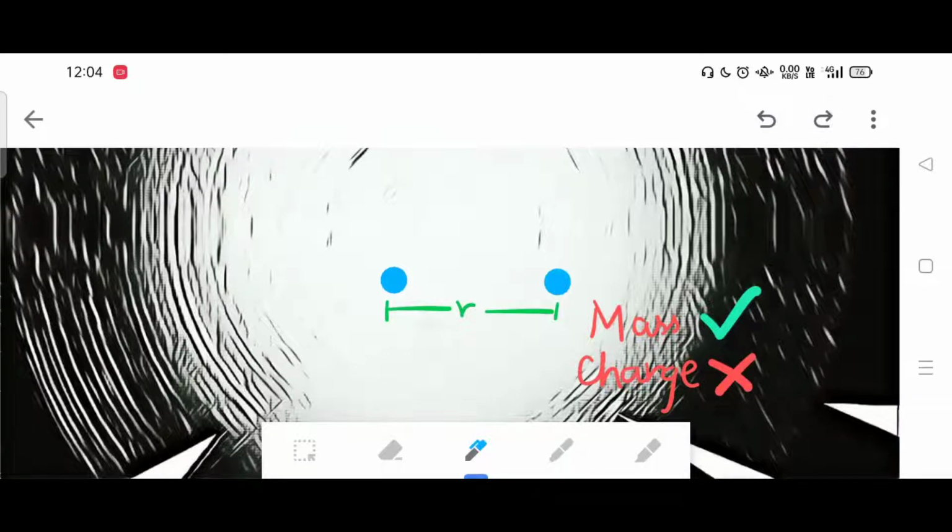So here we have a free space. There are no heavenly bodies around. And in this free space, we have our two particles, and let the distance between them be r. Okay, so they are separated by distance r. Now, let us discuss two properties of the particles, that is mass and charge. Both these particles have mass, but they have no charge, so there will be no electrostatic force acting between them. The only force acting between them is the gravitational force.